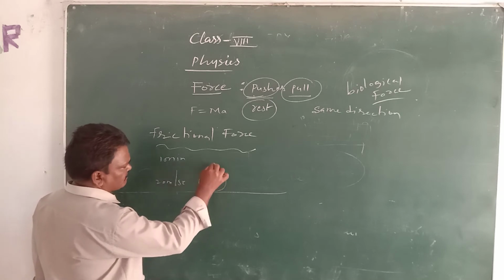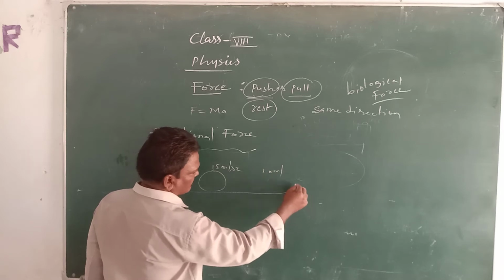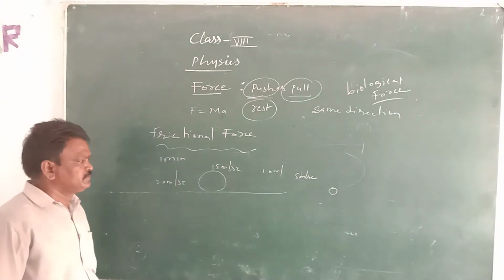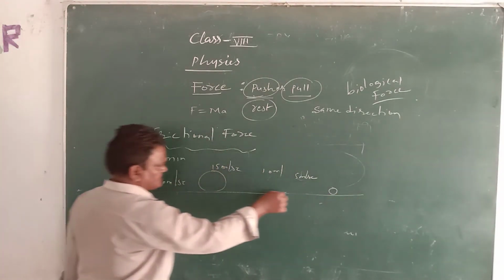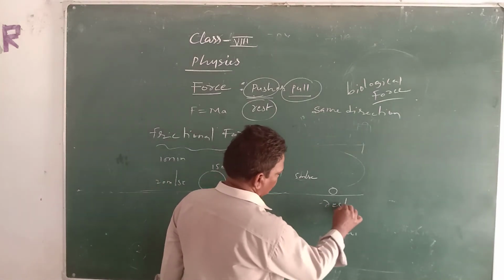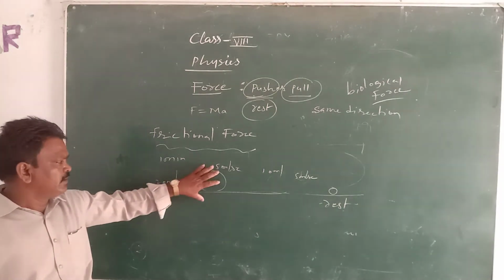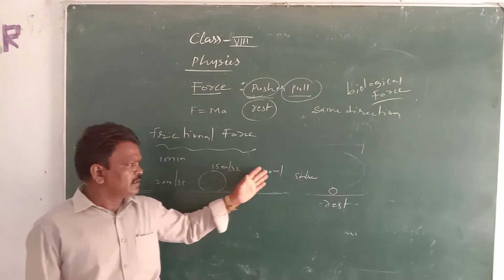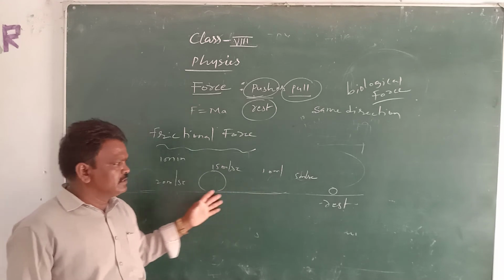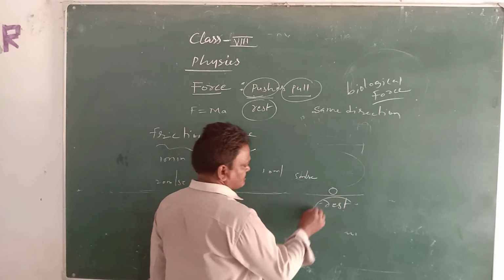After that, it comes to 15 meters per second, after that 10 meters per second, and then 5 meters per second, and next 0 meters per second. That means what? Finally, the ball becomes resting position. The relative motion here is 20, 15, 10 like that. This is the relative motion. But as time increases, the motion of the ball decreases and finally becomes rest.